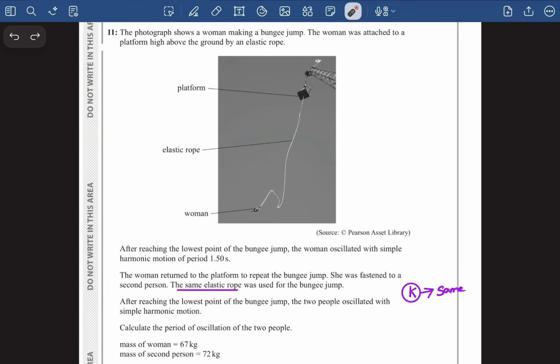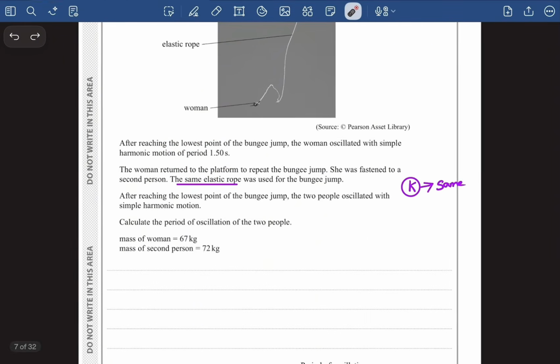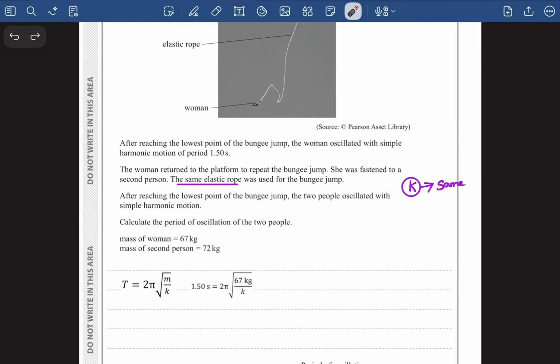Calculate the period of oscillation of the two people. So now they're basically asking us to calculate the period of oscillation of the second bungee jump, but they have given us the period of oscillation of the first bungee jump. So we know that the formula of time period is equal to 2 pi into root over mass by k, right? Now we know in the first jump there was only the woman, so we also know the time period as well, so we can easily figure out the value of k, right? Because we know the time period, we know the mass of the woman, so like this we can easily figure out the value of k.